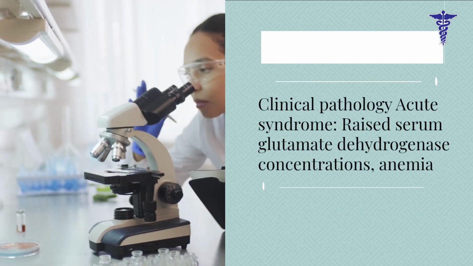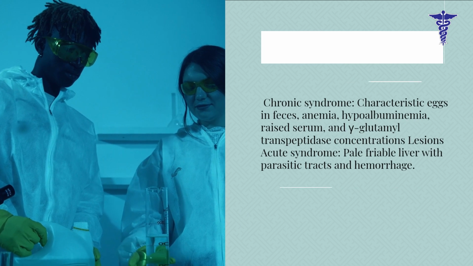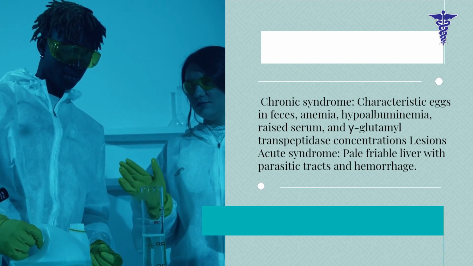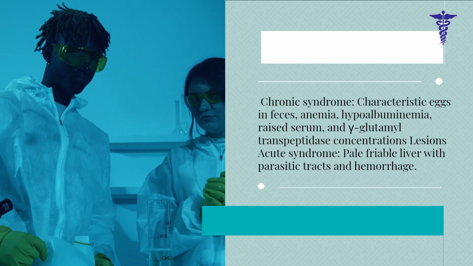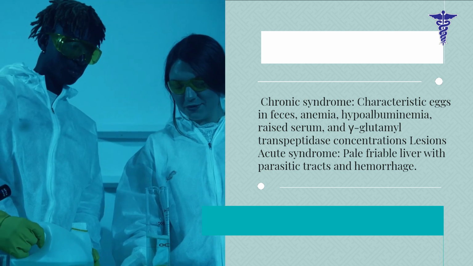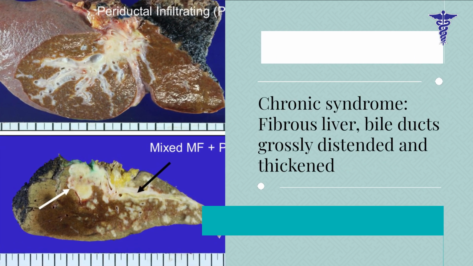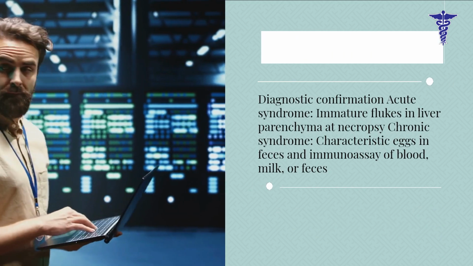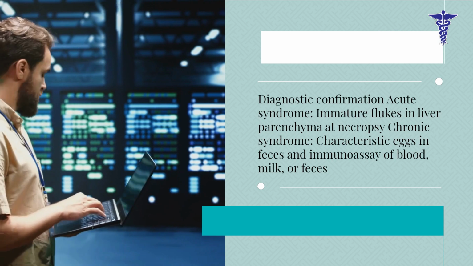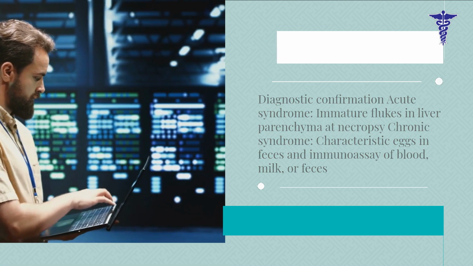Clinical pathology: acute syndrome, raised serum glutamate dehydrogenase concentrations, anemia. Chronic syndrome, characteristic eggs in feces, anemia, hypoalbuminemia, and raised serum gamma-glutamyl transpeptidase concentrations. Lesions: acute syndrome, pale friable liver with parasitic tracts and hemorrhage. Chronic syndrome, fibrous liver, bile ducts grossly distended and thickened. Diagnostic confirmation: acute syndrome, immature flukes in liver parenchyma at necropsy. Chronic syndrome, characteristic eggs in feces and immunoassay of blood, milk, or feces.